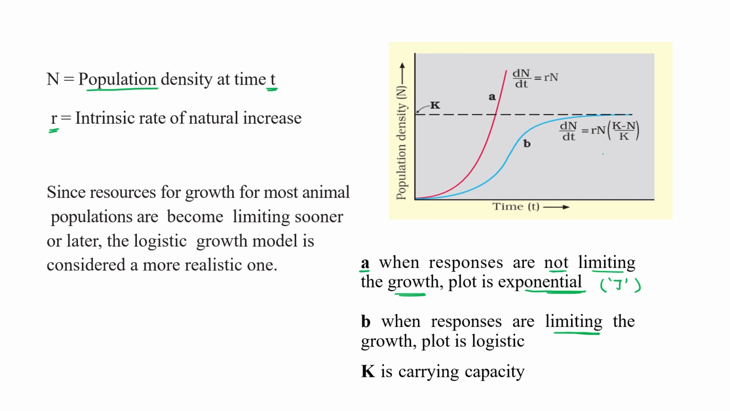Okay, what is this K? K is the carrying capacity. Since resources for growth for most animal populations become limiting sooner or later, the logistic growth model is considered the more realistic one, which we have already discussed. Okay, so this is the graph.